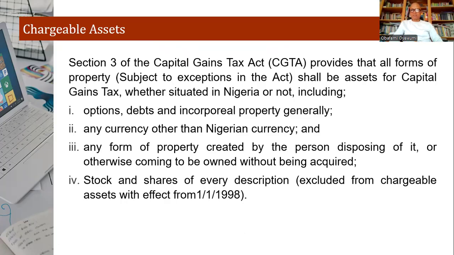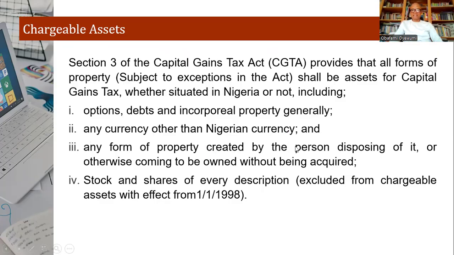Now let's look at chargeable assets. What are the assets that you can actually charge tax on? They are here: options, debts, and incorporeal property generally. Incorporeal means assets that are not physical. One could charge tax on them. Any currency other than Nigerian currency is also chargeable.